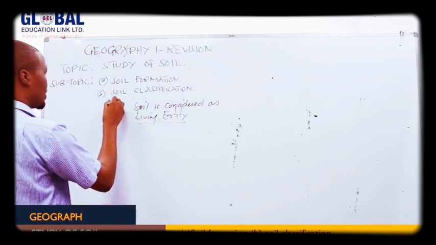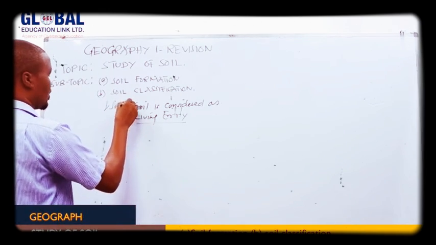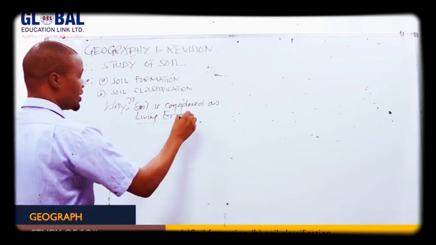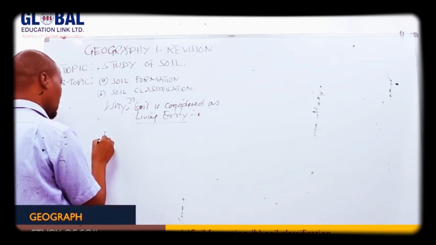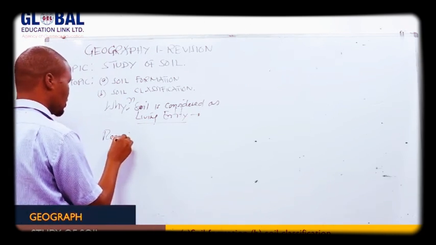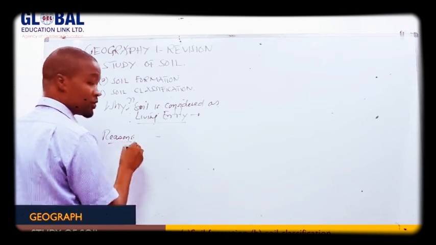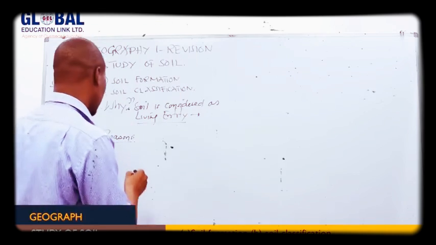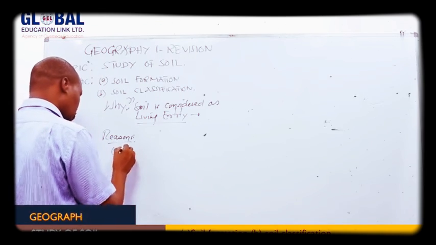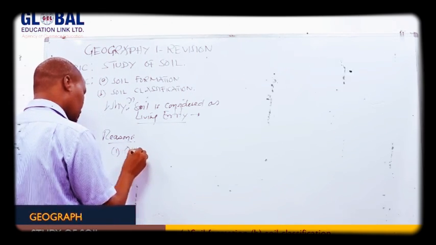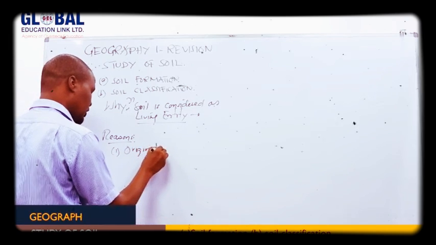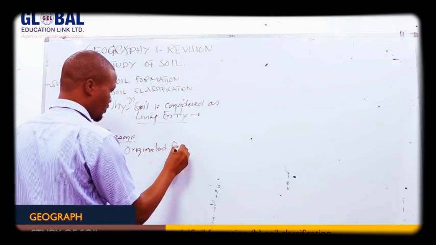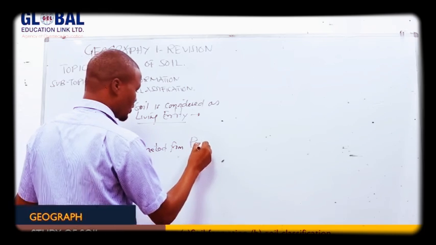We have a lot of reasons. The first reason is soil originated from parent rock.